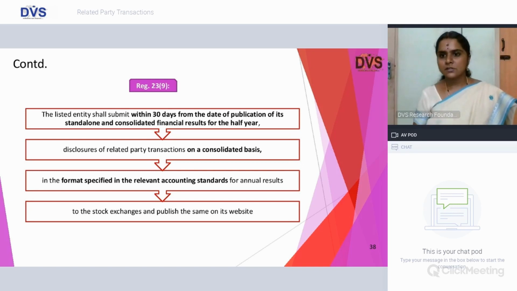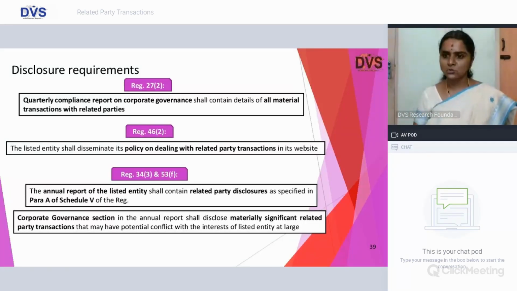And 23, Sub-Regulation 9 was introduced in 2019, where it clearly said that listed entities shall submit within 30 days from the date of publication of its standalone and consolidated financial results for the half year, disclosures of RPT on a consolidated basis in the format specified in the accounting standards for annual results to the stock exchange and publish the same on website. So this half-yearly RPT compliance was made effective half year ending 31st March 2019.